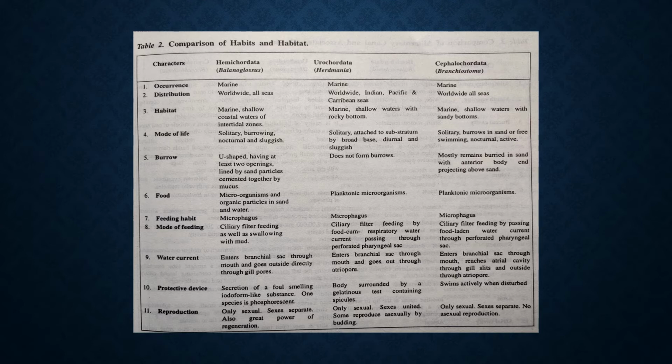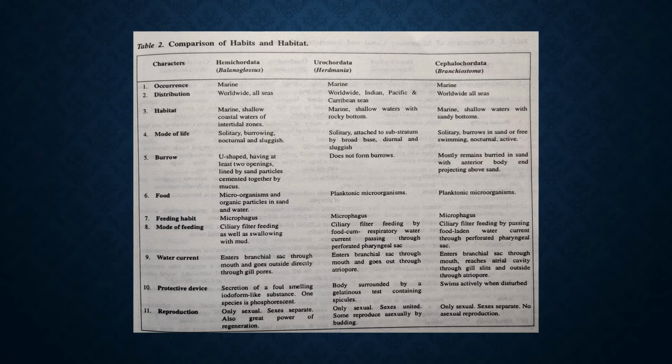Then the 10th point is the protective device. A protective device is that whenever the animal is in danger, it has some means of protecting itself, and these are known as the protective devices. In Balaenoglossus, it is the secretion of a foul-smelling iodoform-like substance. One species is phosphorescent, with the foul-smelling iodoform-like substance. So phosphorescent means it is emitting a smell like phosphorus.